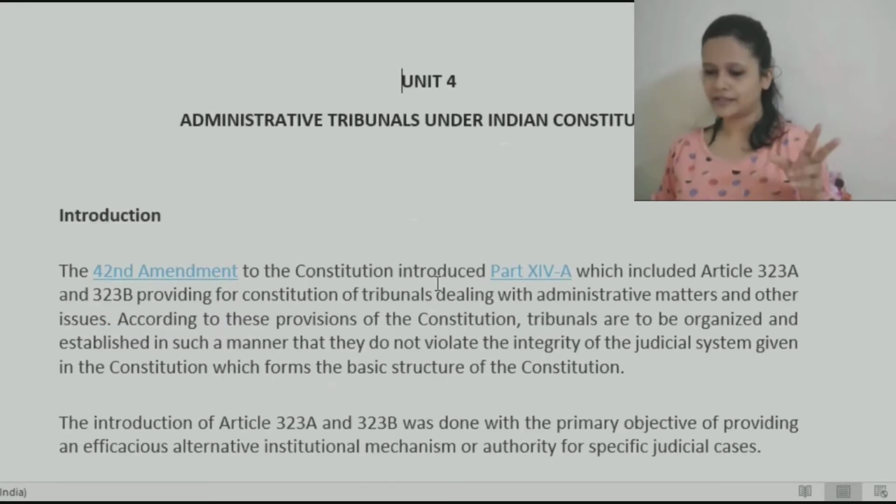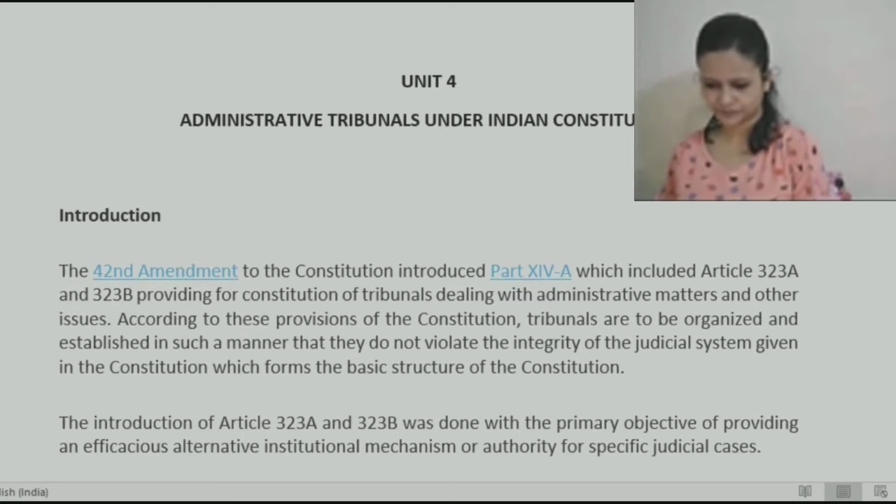There are only two articles mentioned for this provision, and initially these were not part of the Constitution. When Constitution of India came into force, at that point in time, these provisions were not part of it, but it was inserted at a later stage only through an amendment, that is the 42nd Constitutional Amendment. It inserted this provision. Okay, so there are two articles and one specific part in the year 1976.